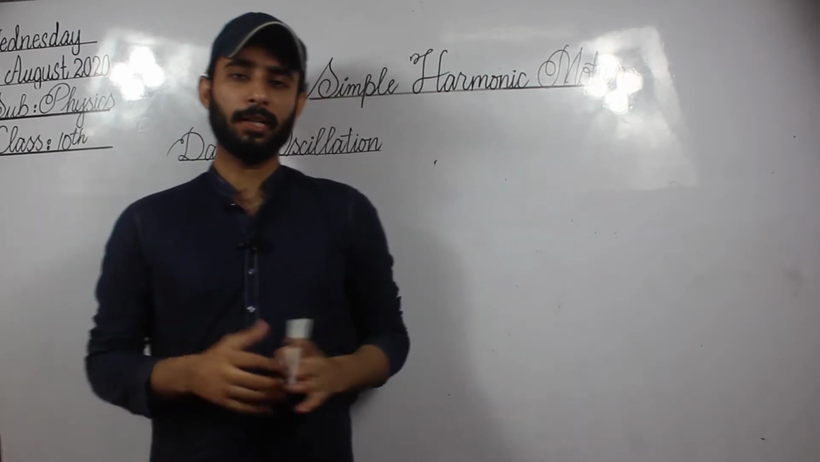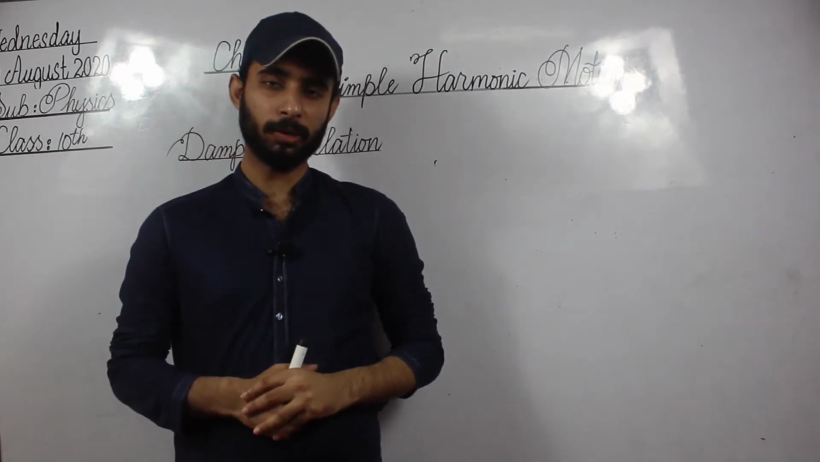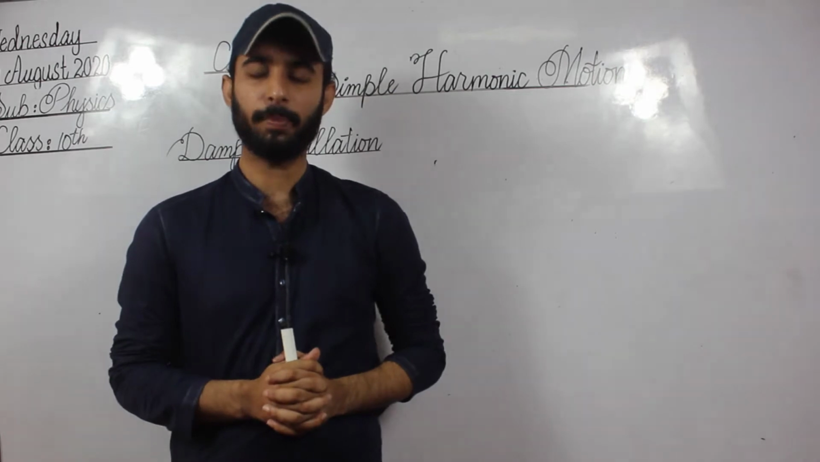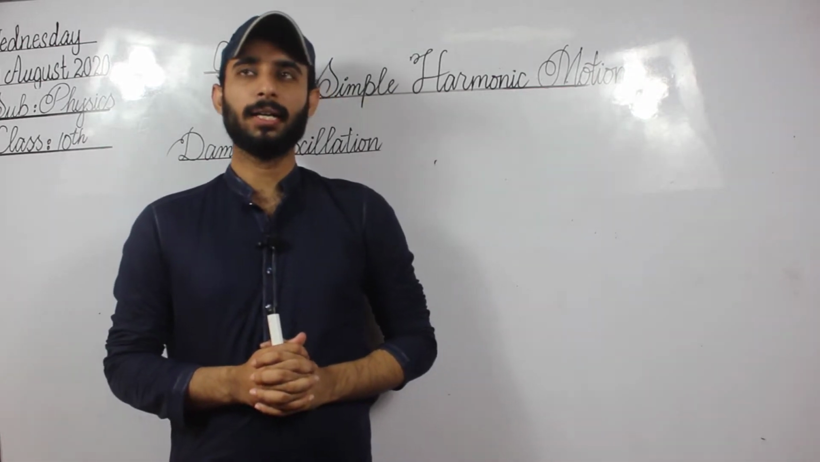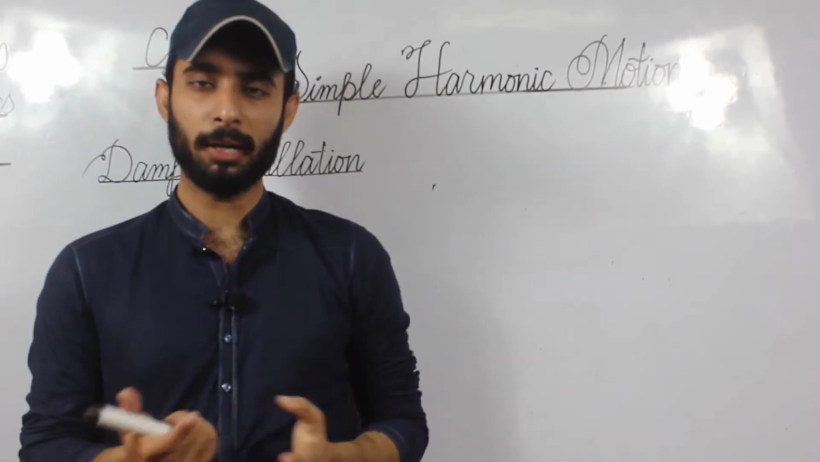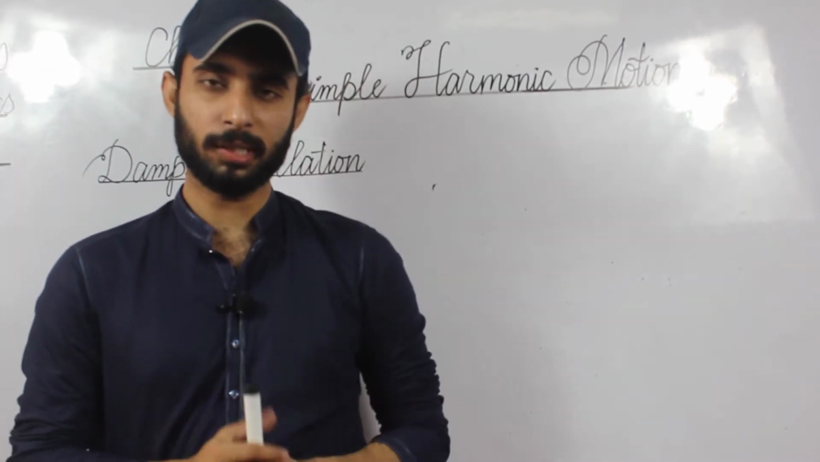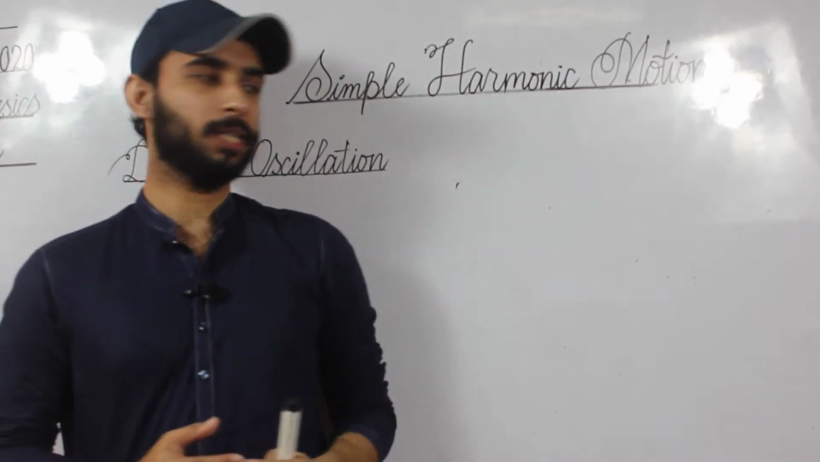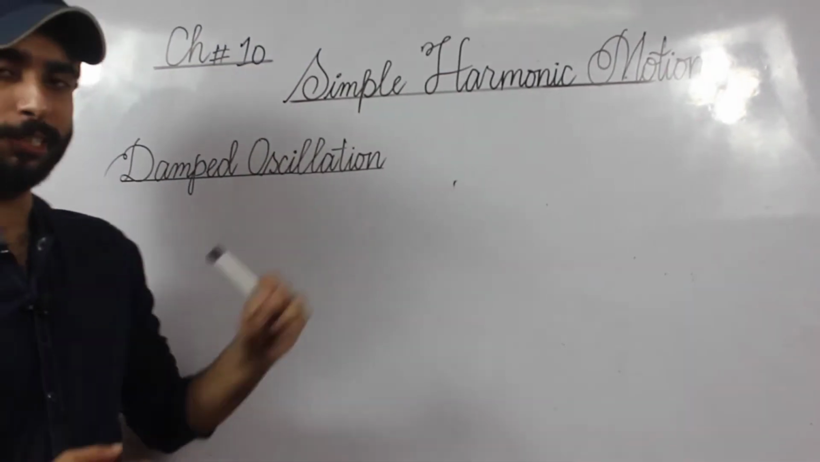Student, in our previous topics we discussed simple harmonic motion and some examples of it. The examples of simple harmonic motion are the ball and bowl system, the simple pendulum, and the mass spring system. But today we discuss damped oscillation.